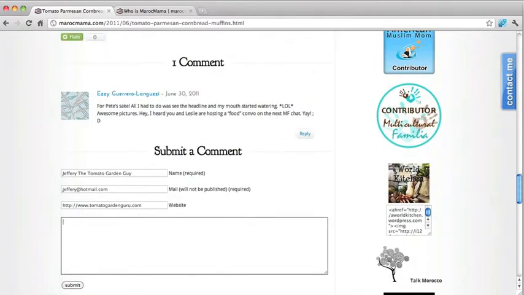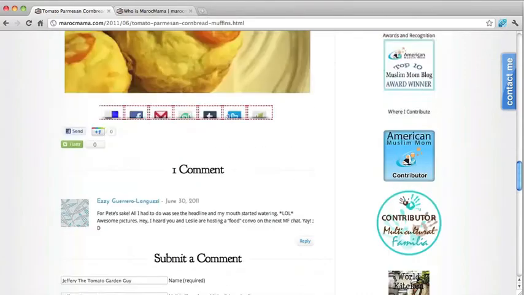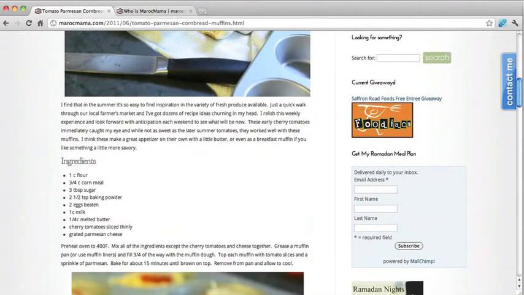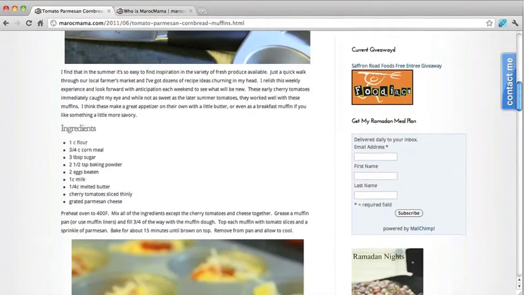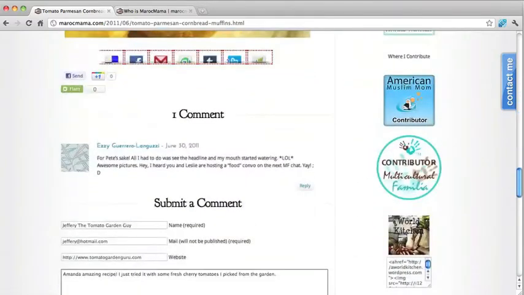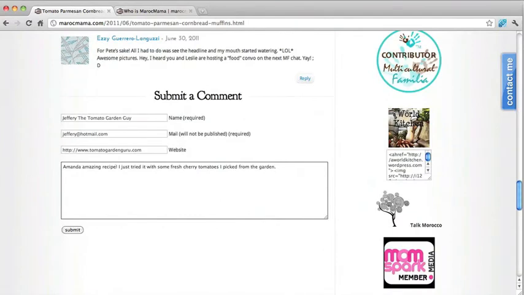So let's say... and she says, "I think they make a great appetizer on their own with a little butter, or even as a breakfast muffin if you like something a little more savory." So let's repeat some of her words back to her. And again, I think this is going to improve the chances of us getting a comment approved.